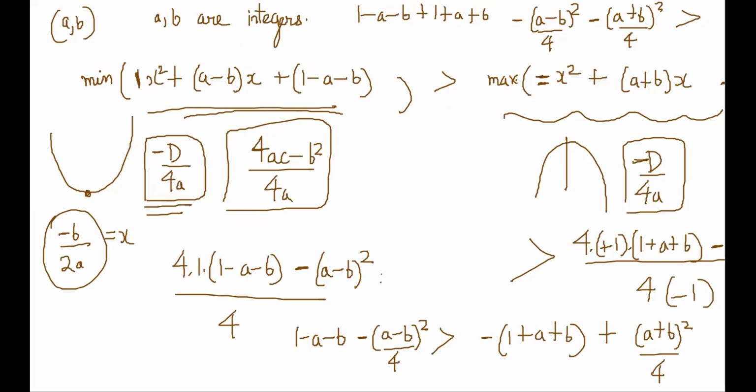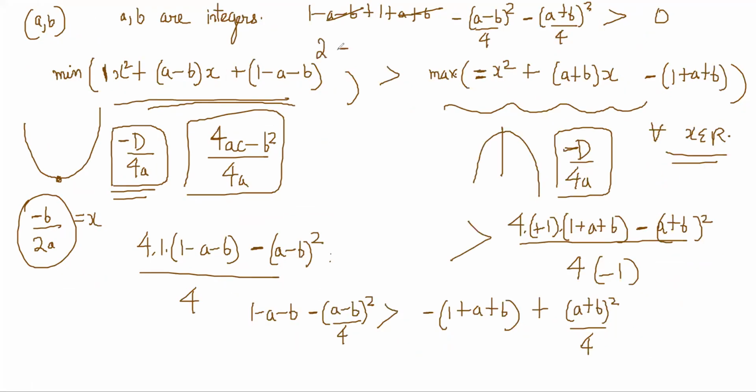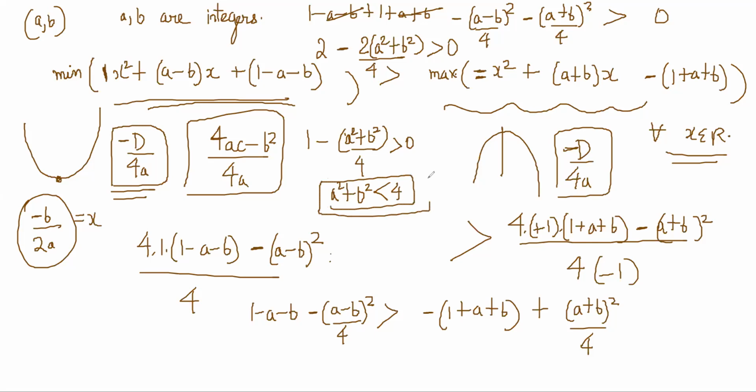So a and b cancel here. So 2 minus, take 1 by 4 common, (a minus b) whole square plus (a plus b) whole square, which is 2 times (a square plus b square) by 4, is greater than 0. So you get basically 1 minus (a square plus b square) by 4 greater than 0. So 1 is greater than this by 4, so a square plus b square is less than 4, right? Now you just have to count the number of ordered pairs.